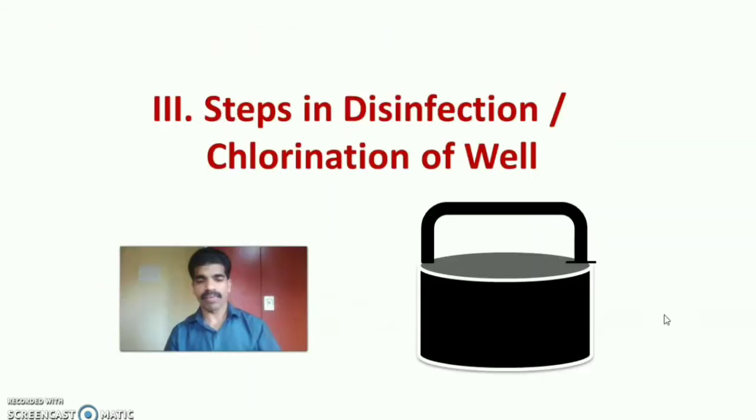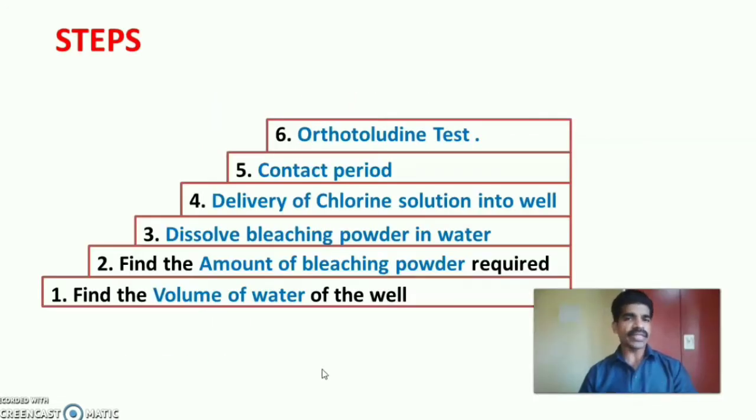The main session of the topic is the steps in disinfection or chlorination of well. Let us discuss the steps. Broadly there are 6 steps. First is find the volume of water of the well. We can use the formula of volume of cylinder, that is pi r square h or pi d square h. Then the second main step is find the amount of bleaching powder required for chlorination.